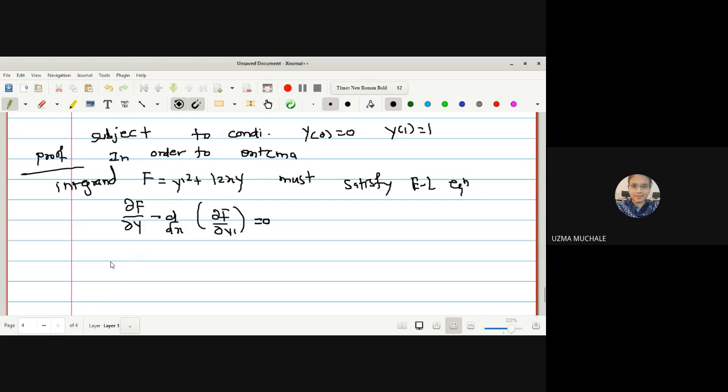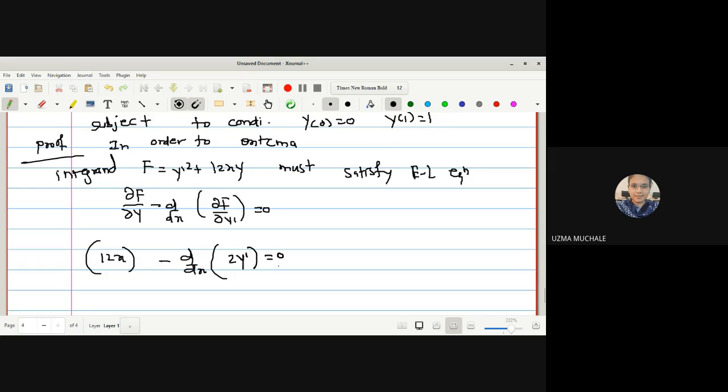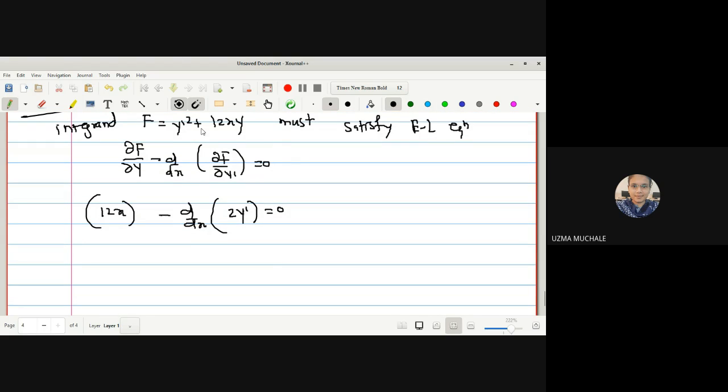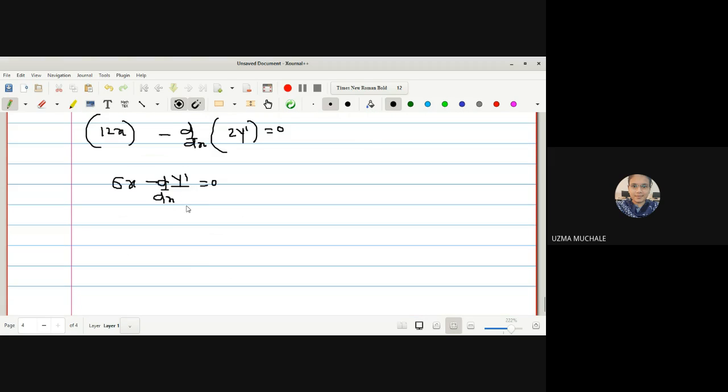What is the derivative of f with respect to y? There is a term of y in the second one. With respect to the first, it is 0. So I can write it is 12x. Is it okay? Okay, the derivative of f with respect to y dash is 2y dash. The second term's derivative will be 0. Now let us evaluate. I can divide it by 2 so that I get 6x minus y dash, and here the derivative with respect to x equal to 0. So I can write this equation as the derivative of y dash with respect to x. So 6x minus y double dash equal to 0.